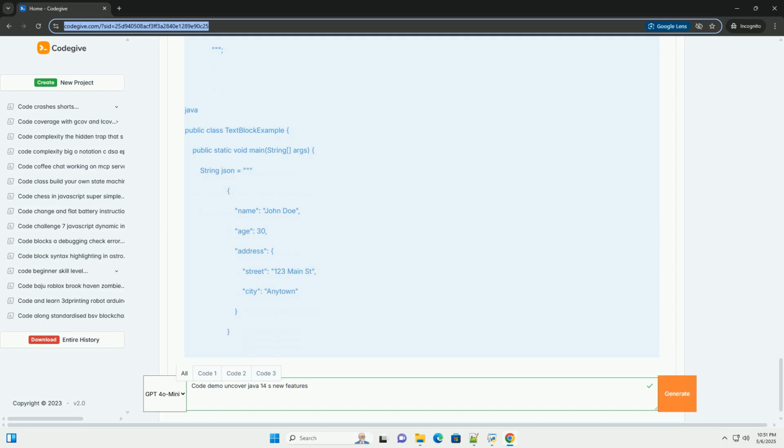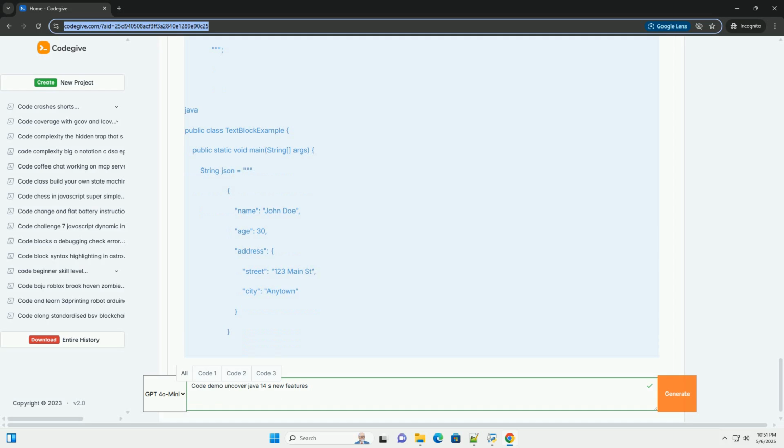Readability: improves the readability of multi-line strings. Reduced boilerplate: eliminates the need for string concatenation and excessive escape sequences. Preserves formatting: preserves the indentation and line breaks of the text within the block. Syntax. Explanation. Text blocks are delimited by three double quote characters at the beginning and end.